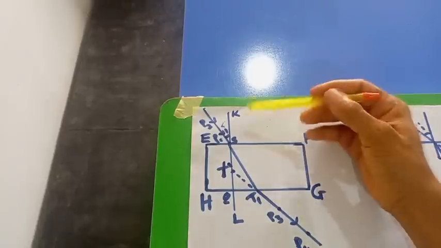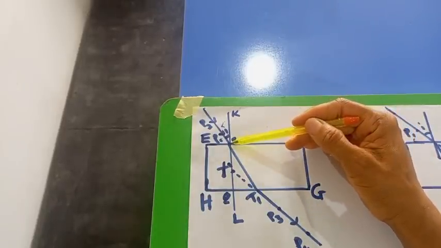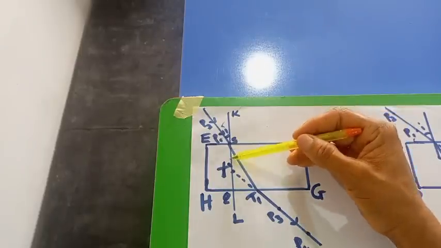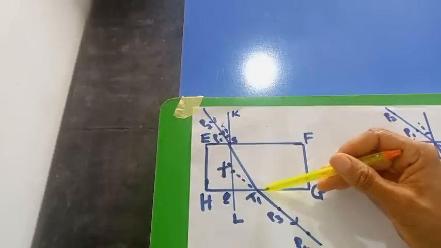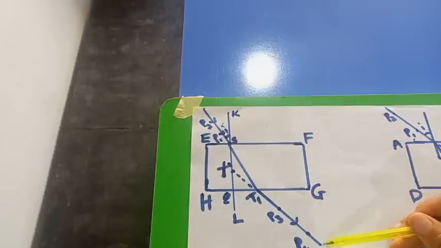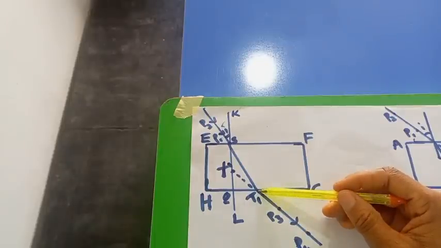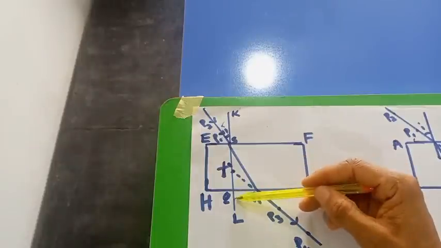Join T1 to another point X. This is the angle of refraction. This is the imaginary. So what are you expected to get? Get a point T1, you label it T1, and then you measure KL.